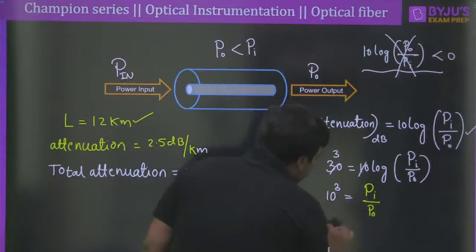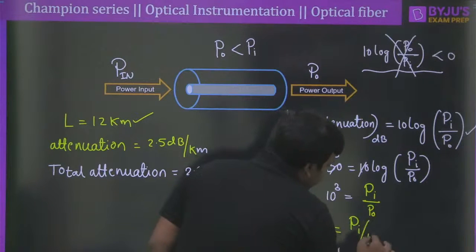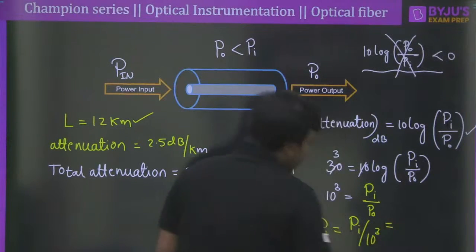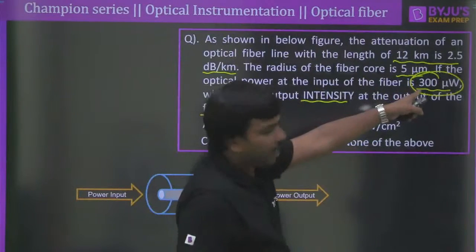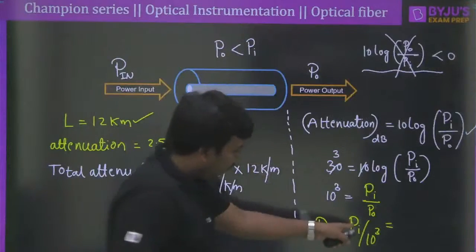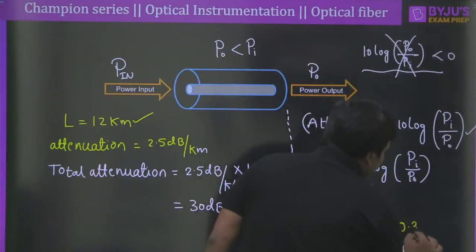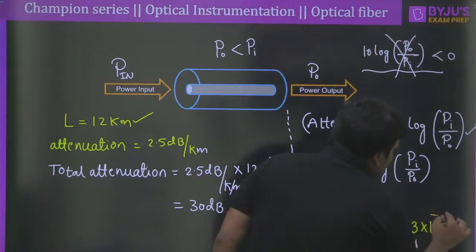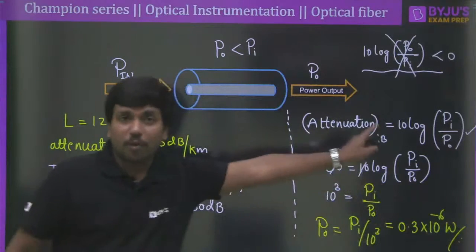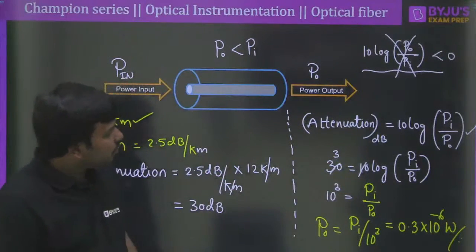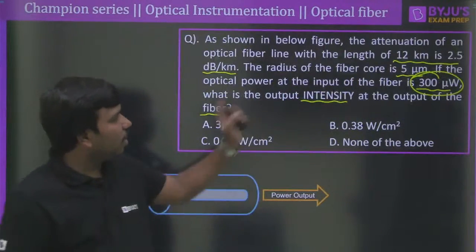Good. So the output power could be written as the input power divided by 1000. It is already mentioned that the input is 300 microwatt. So if you use 300 microwatt divided by 10 power 3, it could be easily said as 0.3 microwatt, that is 0.3 into 10 to the power of minus 6 watt. Clear? So after this much hard work, we just got the output power.